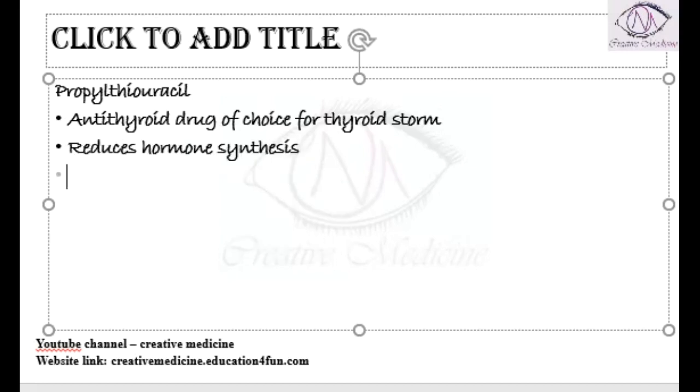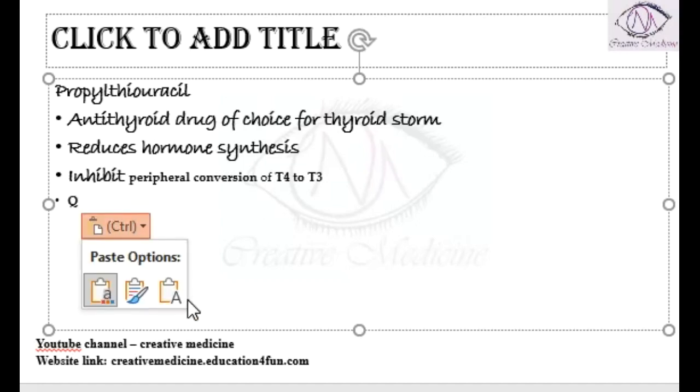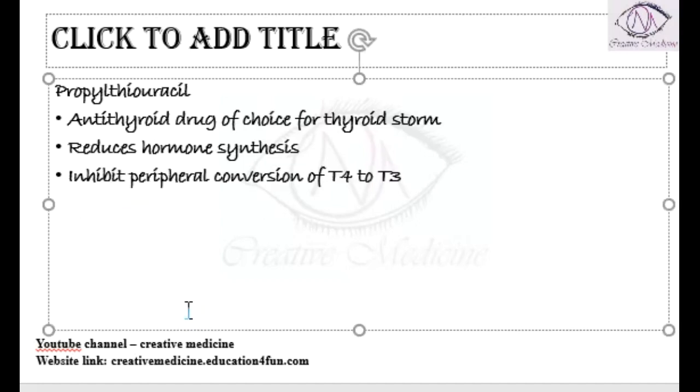Along with that, it will also inhibit the peripheral conversion of T4 to T3, whereas methimazole and carbimazole do not inhibit the peripheral conversion of T4 to T3. Because of this dual effect, we use propylthiouracil as the drug of choice for thyroid storm.